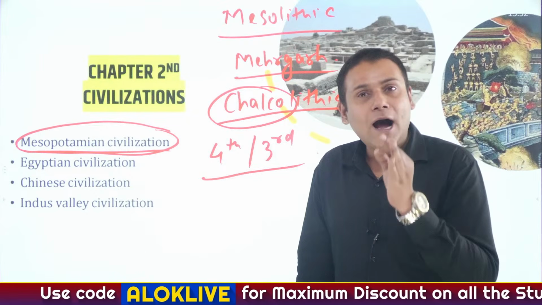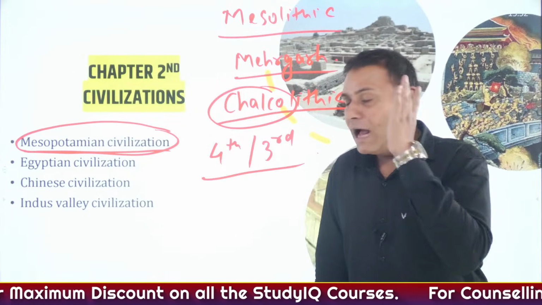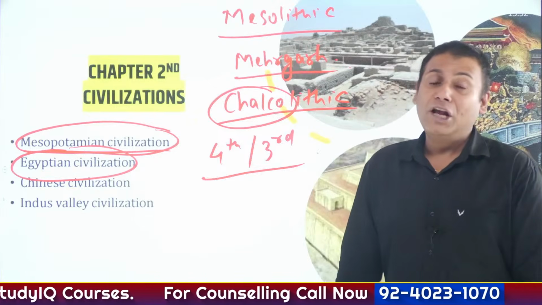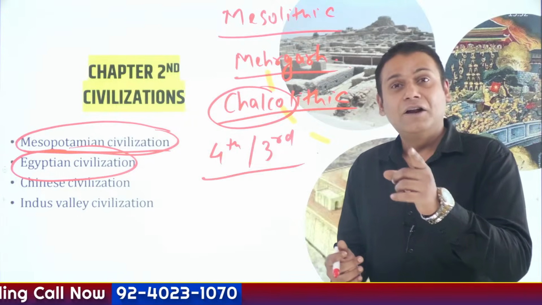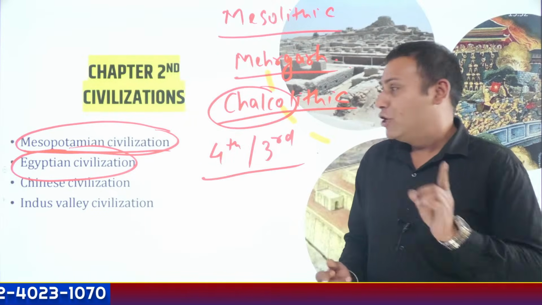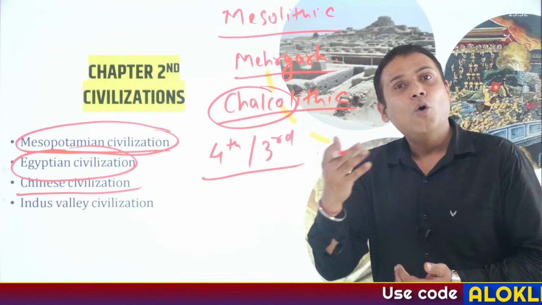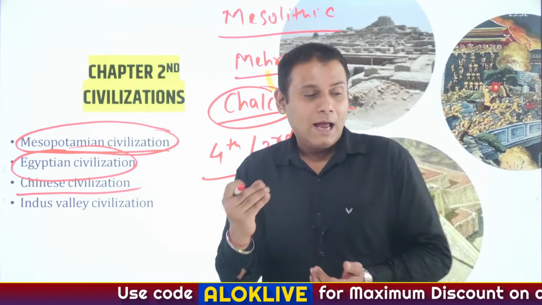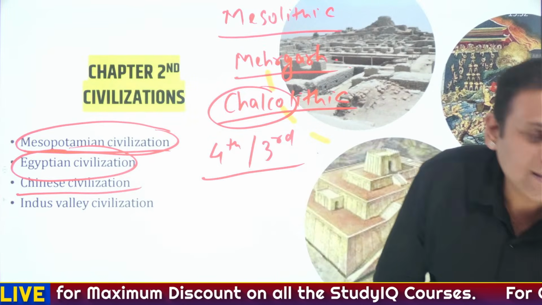Sumerians and Akkadians dominated Mesopotamia. Then comes Egyptian civilization, located along the banks of the longest river of the world, the River Nile. Chinese civilization is located on the banks of the Wangho River, also referred to as the Yellow River. And then comes another important one, and that is Indus Valley civilization.